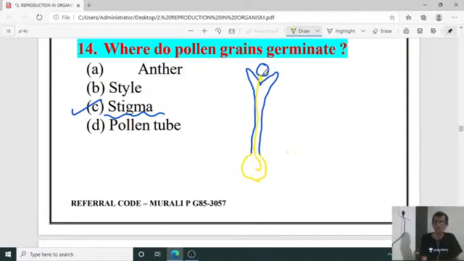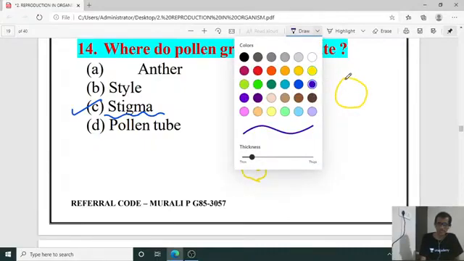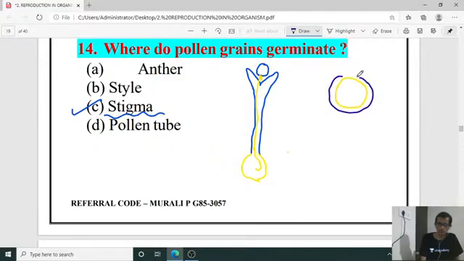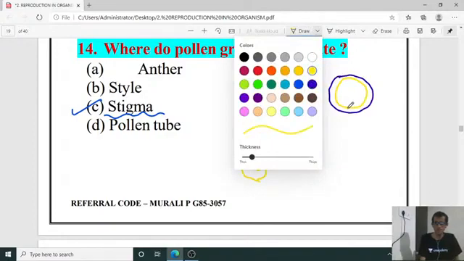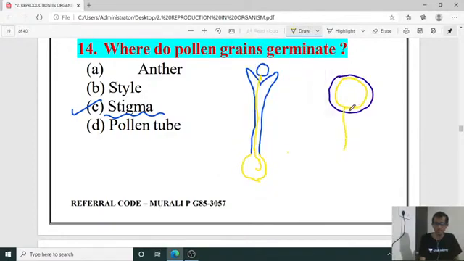The pollen tube emerges from the intine wall of the pollen grain. This pollen tube will carry the pollen tube cell nucleus and also the male gamete nucleus, isn't it? So lot of processes are there. So stigma is the right answer for the 14th one.